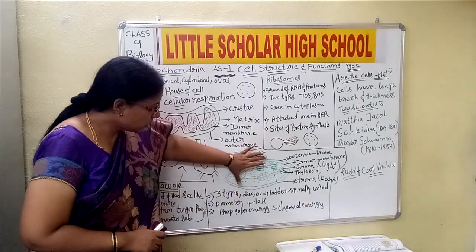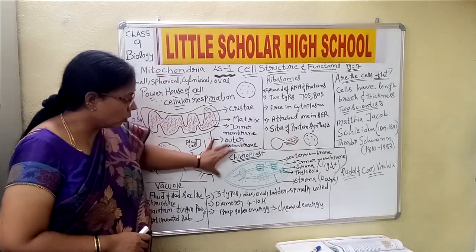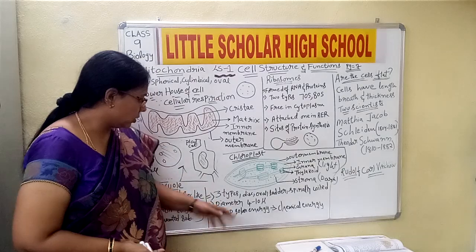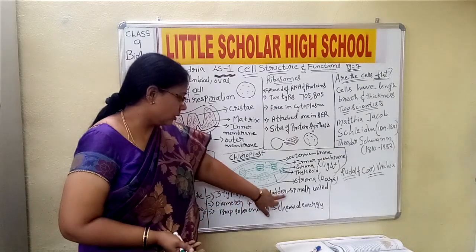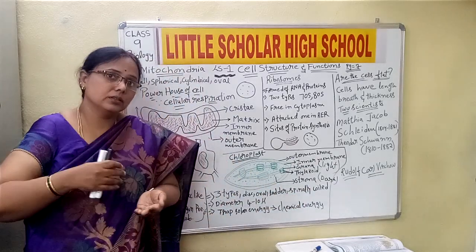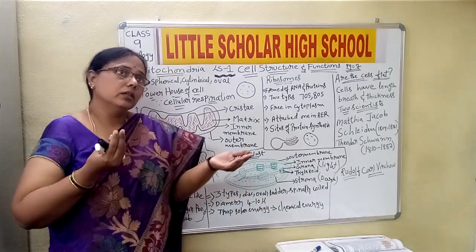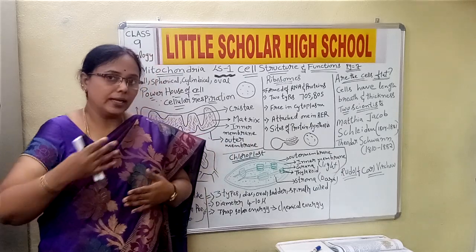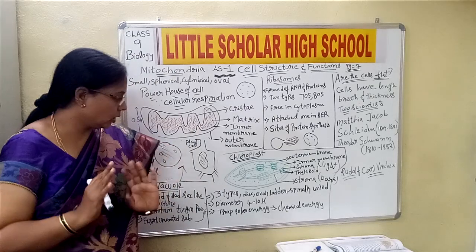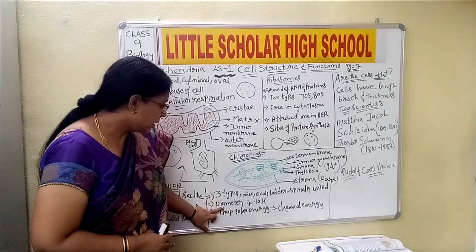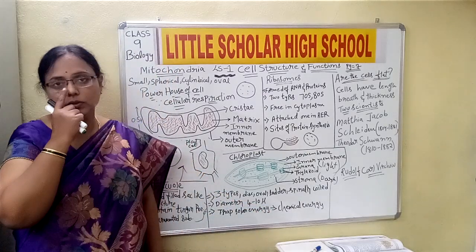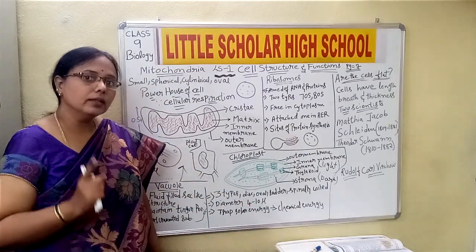Now, how does it look, children? It is actually oval in shape. Okay, then they actually have different shapes. They have disc, oval, ladder shape, spirally coiled. The shape depends even upon the size of the plant. As the size of the plant increases, the shape of the chloroplast also varies. Okay, then what is the diameter of the chloroplast? It is 4 to 10 microns. The diameter of the chloroplast is 4 to 10 microns.